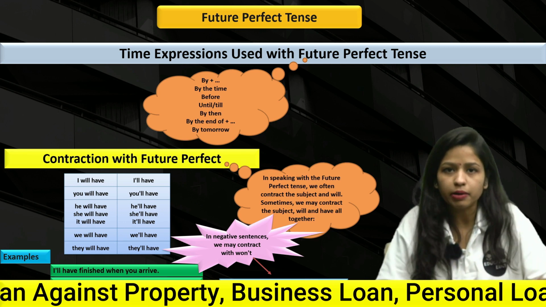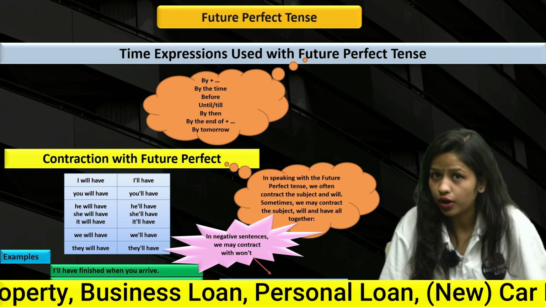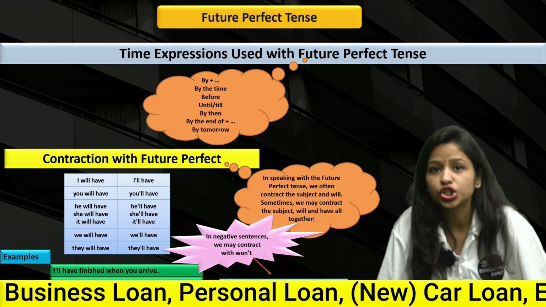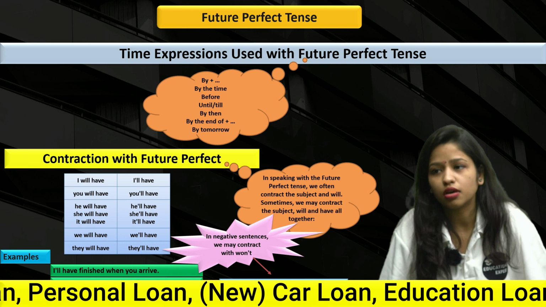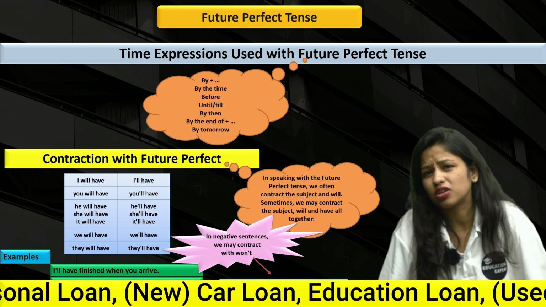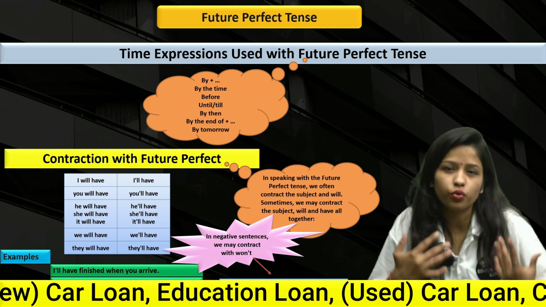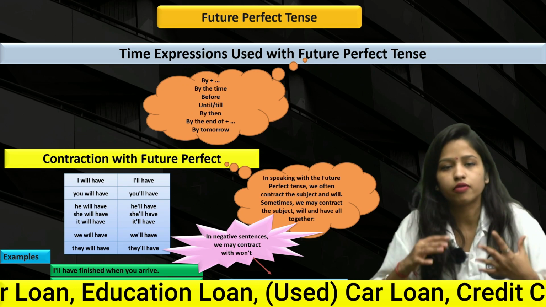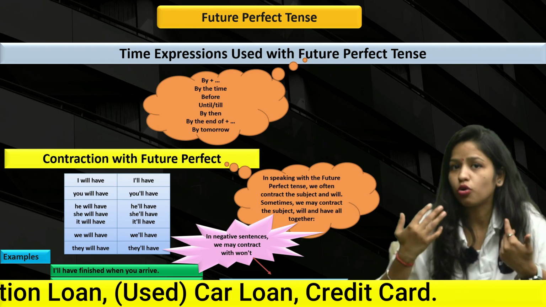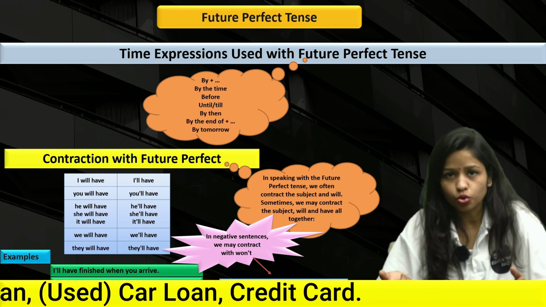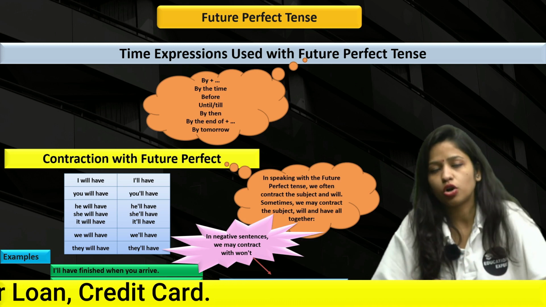Right? Now you might be thinking, ma'am, is there any contraction form for shall plus not? Yes, we do have, and it becomes shan't. But nowadays, I don't think it is very popular, and people actually do not use this. So that's why most of the time we use will plus not. That's why I am telling you through these notes only will plus not. I'm not telling you about shall plus not. But if you know, I am telling you through the conversation only. So we use shall plus not, which becomes shan't.